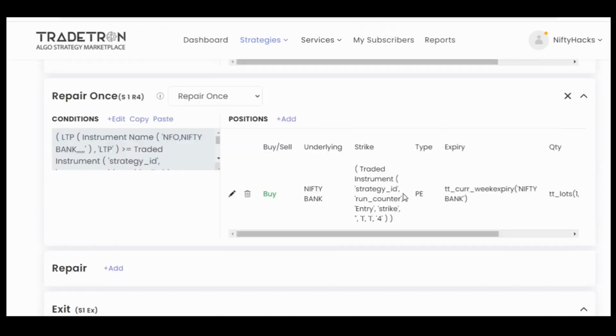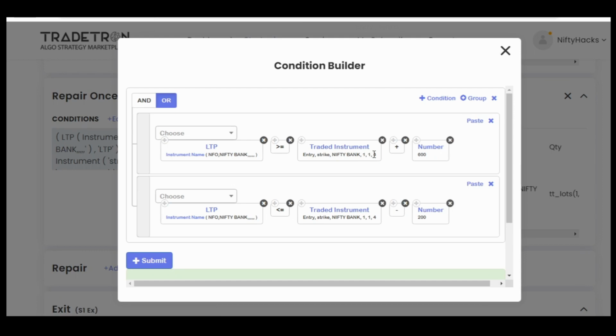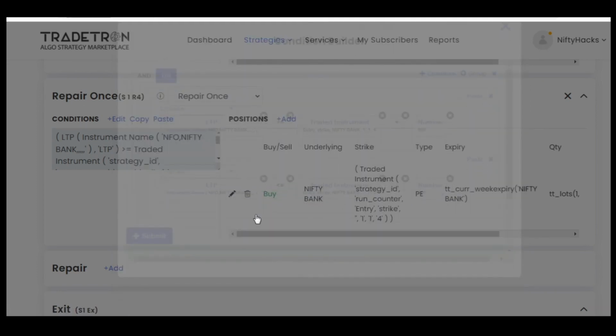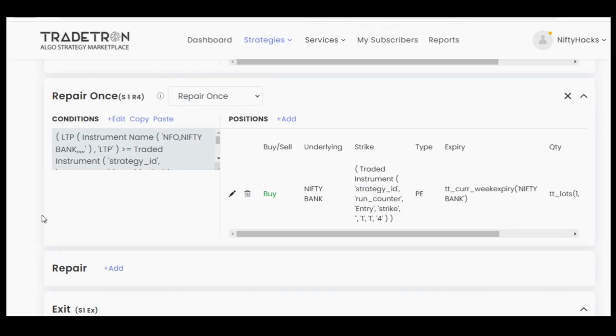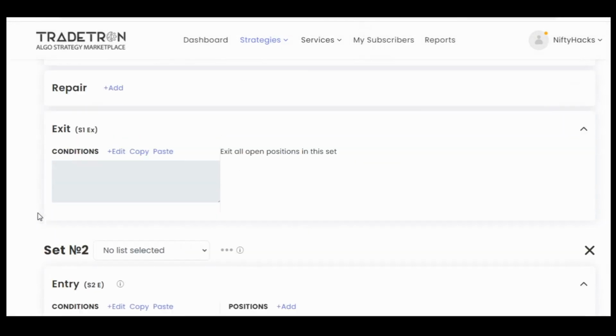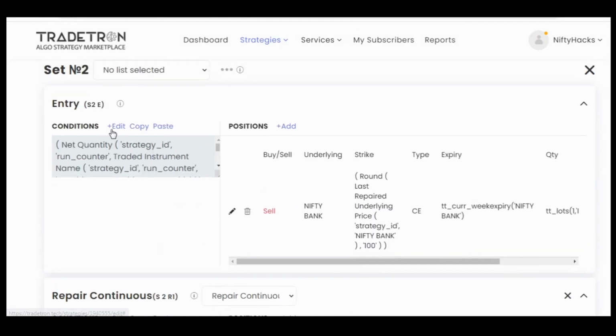In a similar way for the put side, whichever is the out of the money strike of the put of the first entry, if market goes up 600 points above that strike, or if market goes down by 200 points from that strike, we will exit that out of the money put also. So this is, I think, very simple, nothing much to explain.